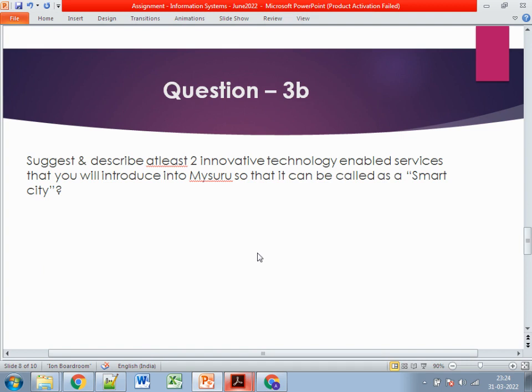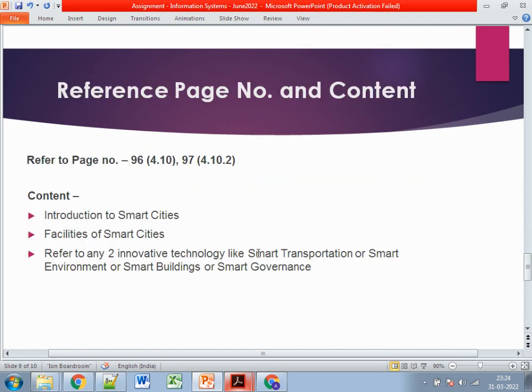Then the next part comes as 3B. Suggest and describe at least two innovative technology-enabled services that you will introduce into Mesuru so that it can be called a smart city. Again, if you see, both questions are related, and things will remain the same. What needs to be mentioned is the same: page numbers 96, 97, introduction to the smart city, facilities of the smart city. So how you make the changes: in the first part you can give a general definition, and there are two definitions, one from the Government of India and another one. You can explain that in 3B, or vice versa, give the definition in 3A and explain a general format in 3B.